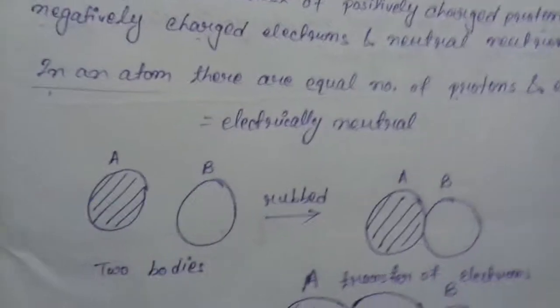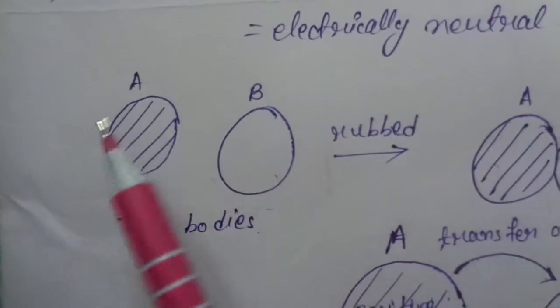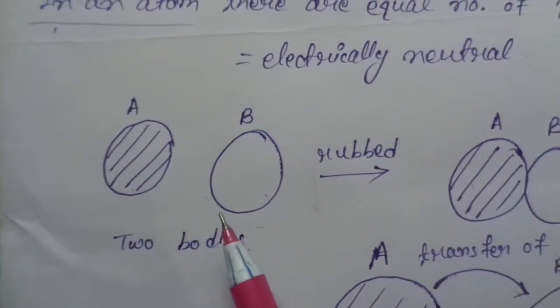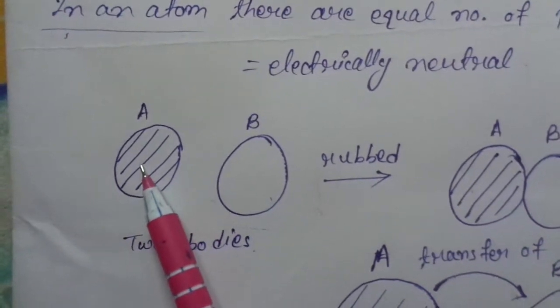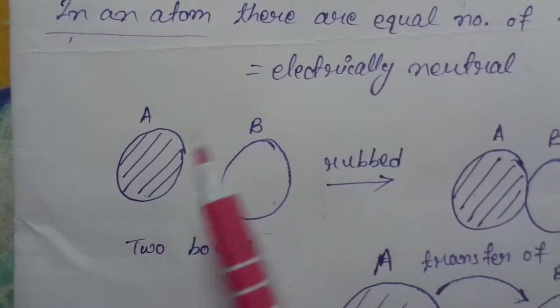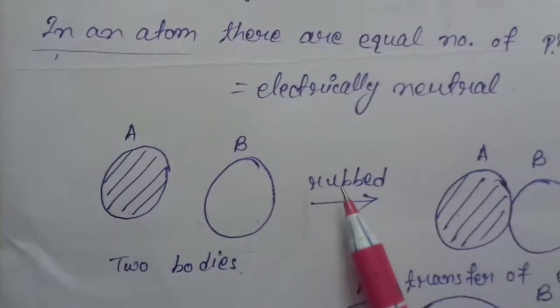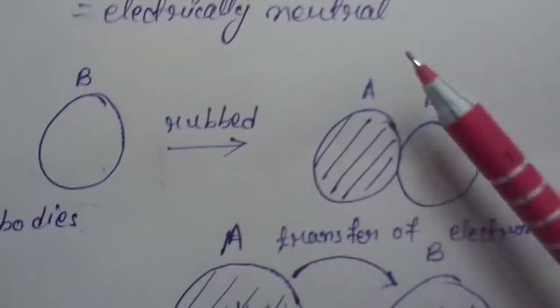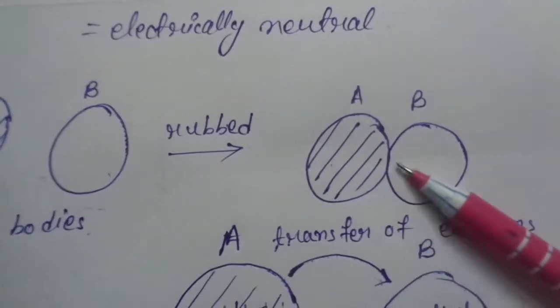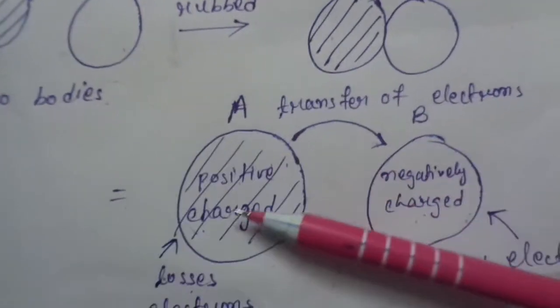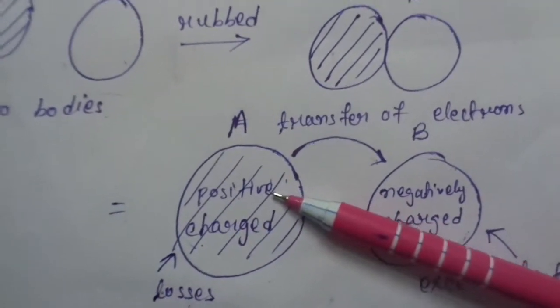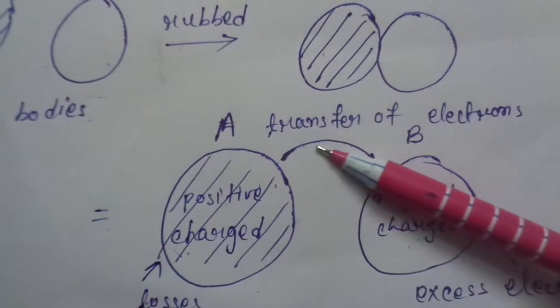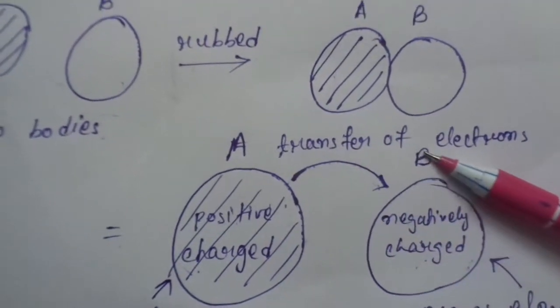Now here we see that we have two bodies. First, A is a body and B is another body. When we rub them, a transfer of electrons is seen.